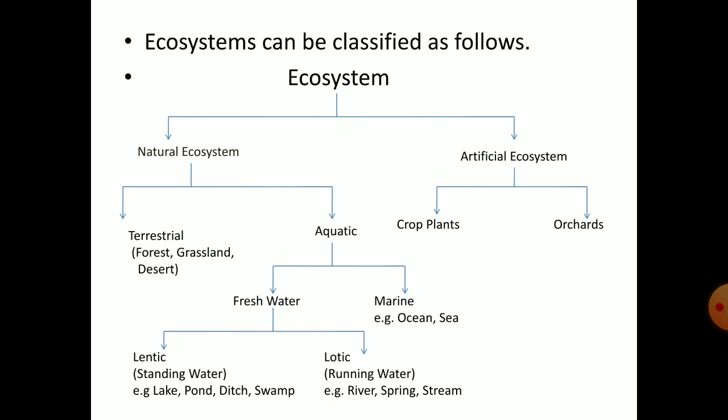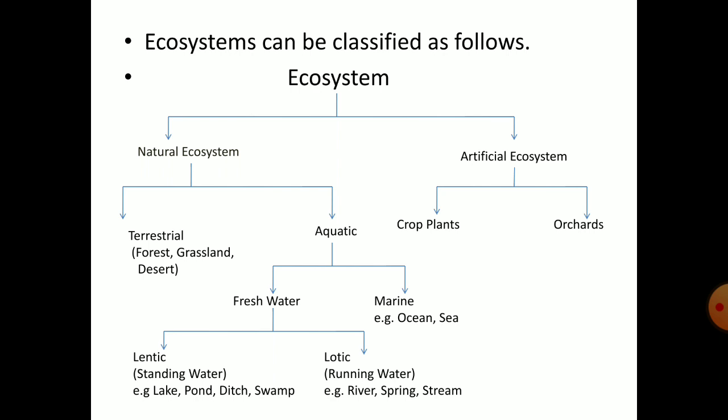Ecosystems can be classified as follows. Ecosystems are of two types, natural ecosystem and artificial ecosystem, as I have already said. Natural ecosystems are again divided into two. They are terrestrial and aquatic.